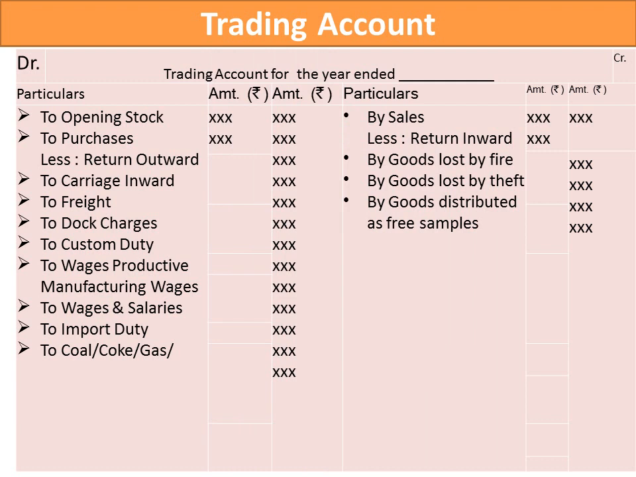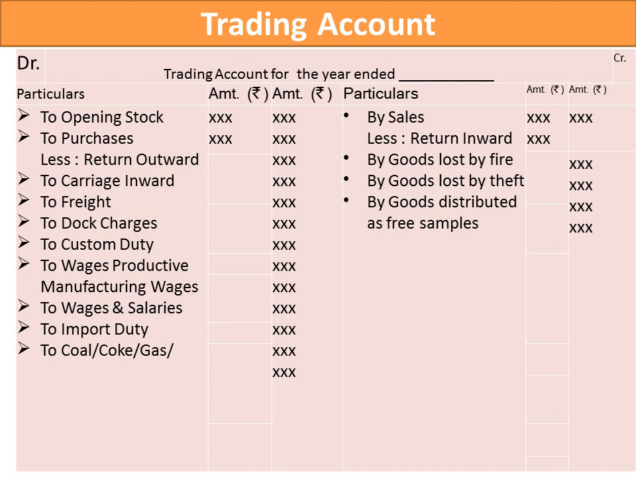Now, the basic question is, what do you mean by the opening stock? Before that, I forgot to explain the heading. Trading account is for the year ended, always 31st March, not 1st April. It is for the year ended because it gives a summary for the entire year. That is why we write down 31st March.